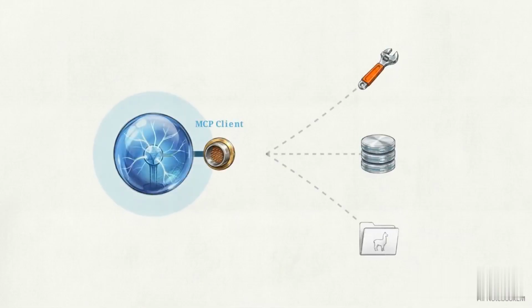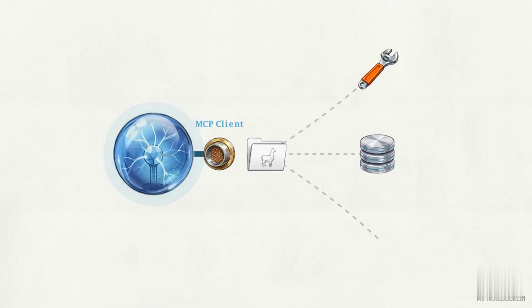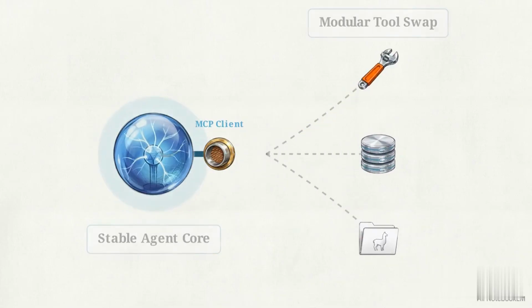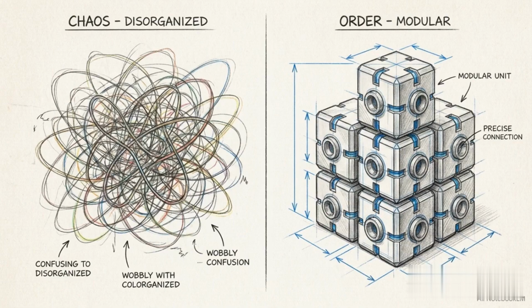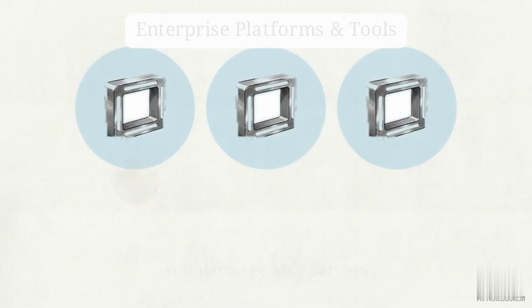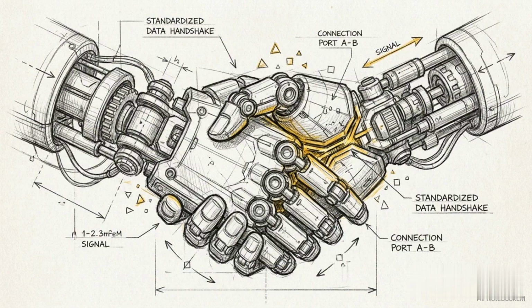By decoupling the agent's reasoning from its specific tools, we can add or swap capabilities without ever modifying the agent's core underlying code. The industry is moving away from bespoke integration scripts towards a stable, modular architecture. In this ecosystem, enterprise platforms and software tools can expose their data through MCP servers, offering a standardized handshake to any autonomous agent that needs them.